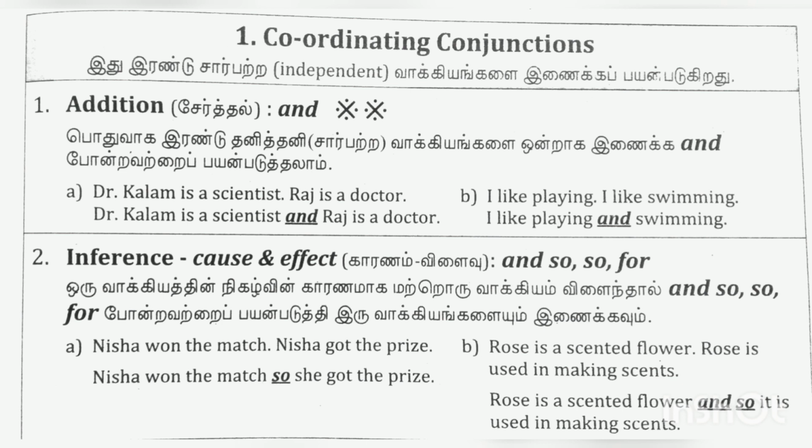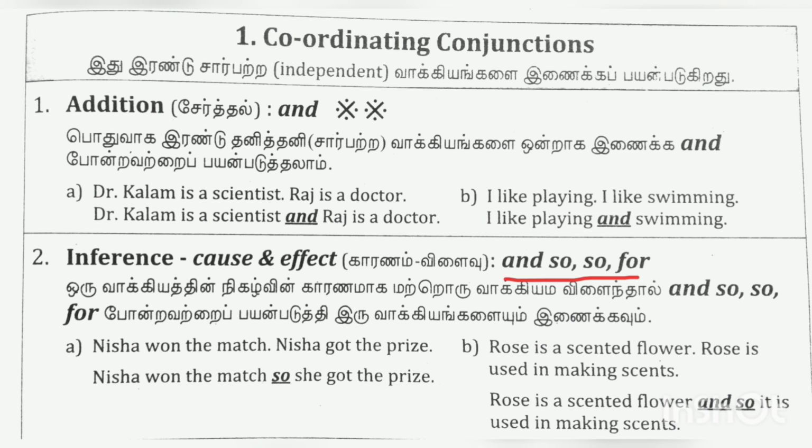A stands for addition, that is the function that is performed by 'and'. Generally we use 'and' to connect two independent clauses. For example, Dr. Kalam is a scientist, Raj is a doctor. Dr. Kalam is a scientist and Raj is a doctor. I'll give you another example. I like playing, I like swimming. I like playing and swimming. So this is the function of 'and'.